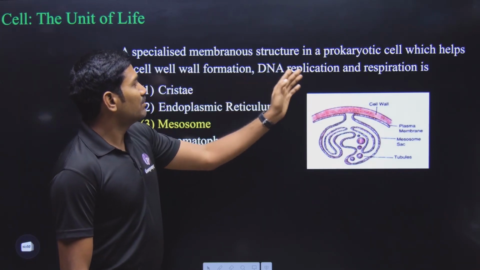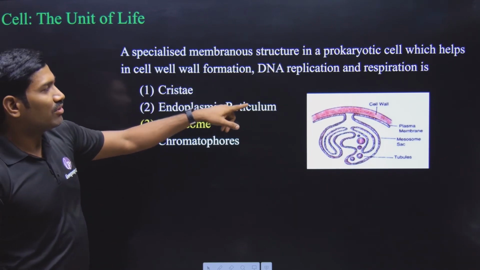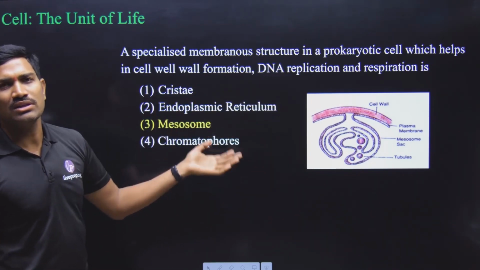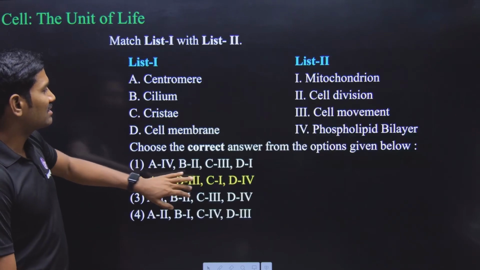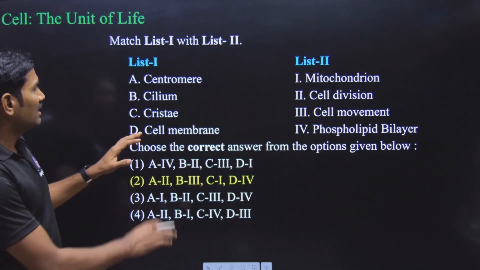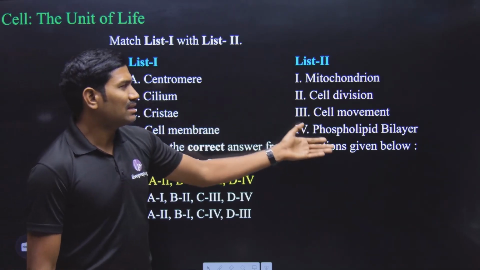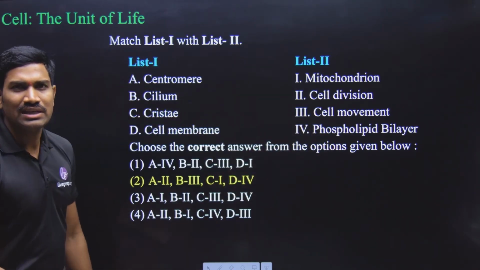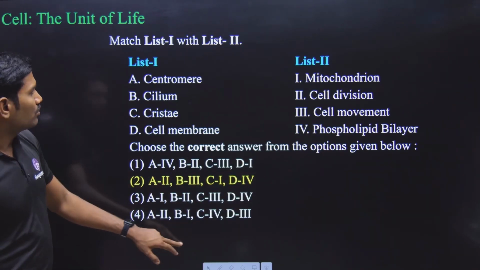A specialized membranous structure in the prokaryotic cell which helps in the cell wall formation, DNA replication, respiration. What is that one? It is the mesosome. Clear? So it is the mesosome. Already in the NCERT we have very clearly studied. Next one again from the cell, the unit of life. Here they have given direct matching on some structures and their functions, locations likewise. So very direct matching only. So answer will be option 2.